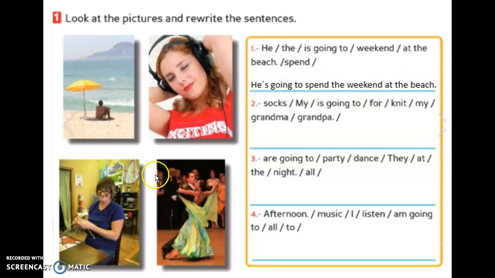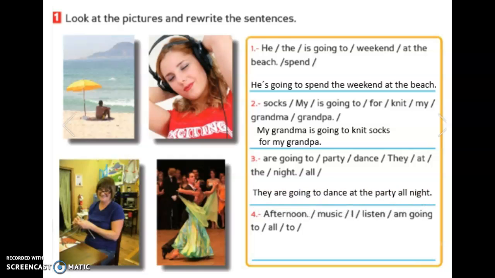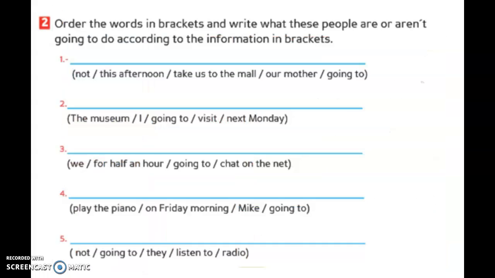Okay, now continue. Number 2. My grandma is going to knit socks for my grandpa. Number 3. They are going to dance at the party all night. And number 4. I'm going to listen to music all afternoon. Very good. Now you need to write in your notebook or in your book. Okay, continue. Okay, students, now continue.